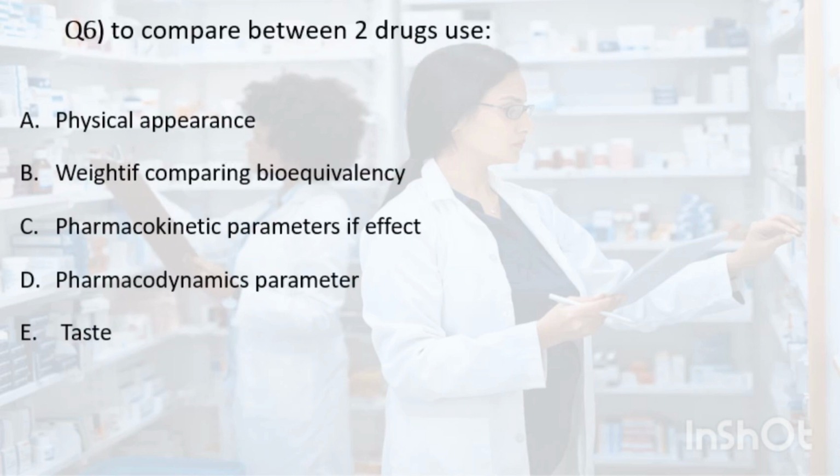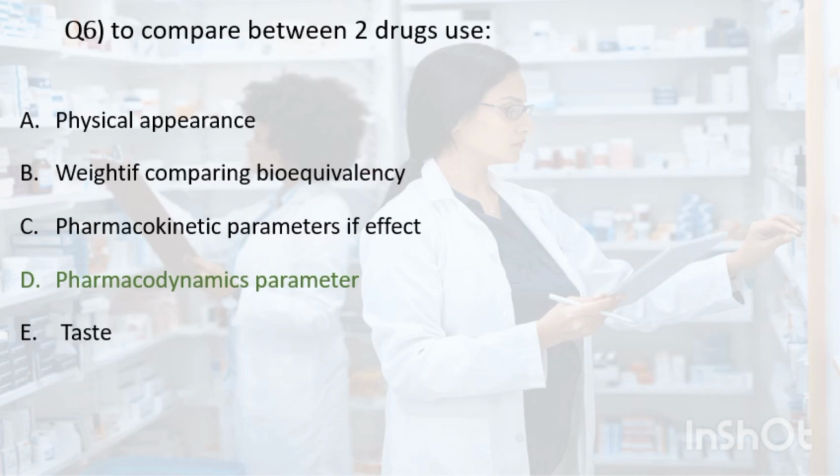To compare between two drugs, do we use physical appearance, weight, bioequivalency, pharmacokinetic parameters, pharmacodynamic parameters, or taste? The correct option is D, pharmacodynamic parameters, which include the study of how the drug interacts with the body or produces its therapeutic effect. These parameters can be used to compare the efficacy, safety, and side effects of the drugs.